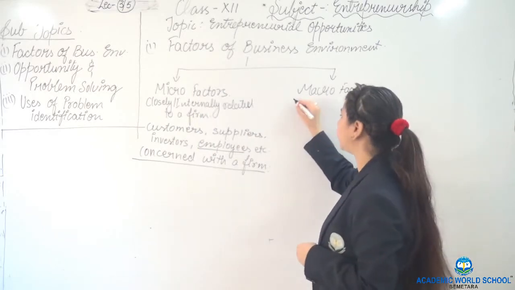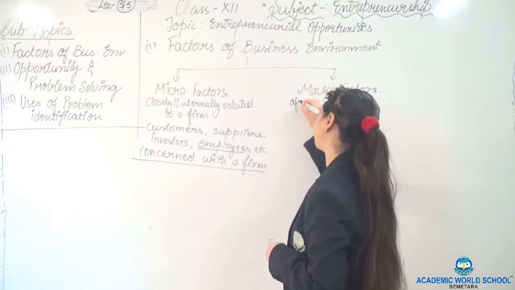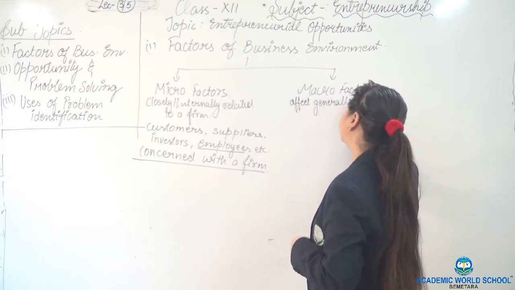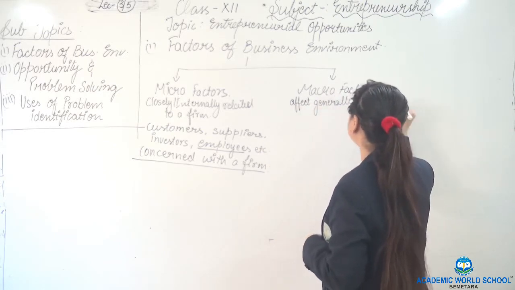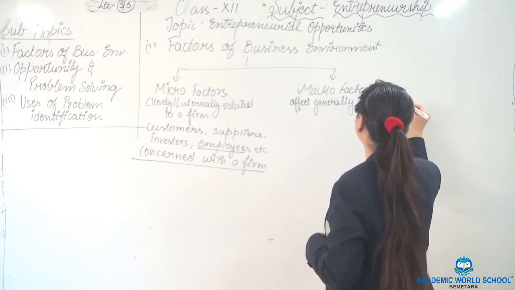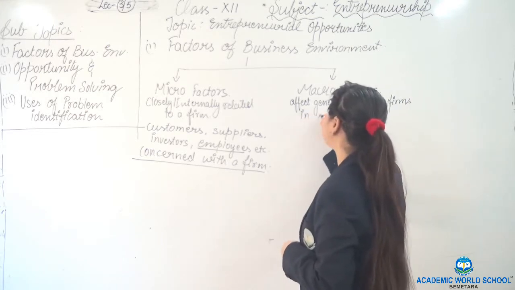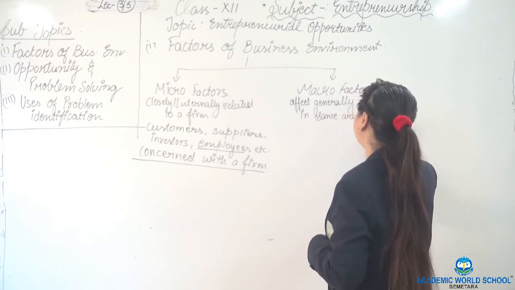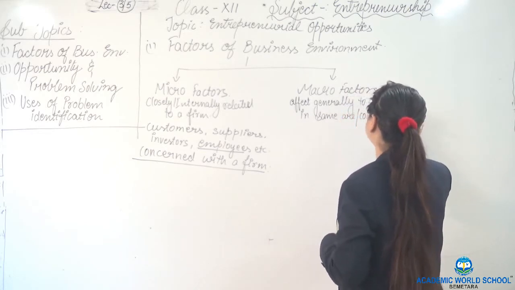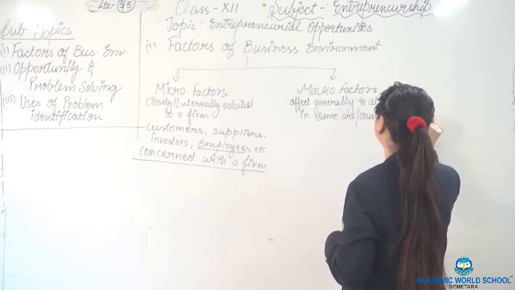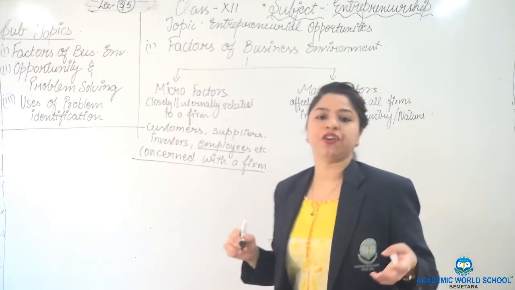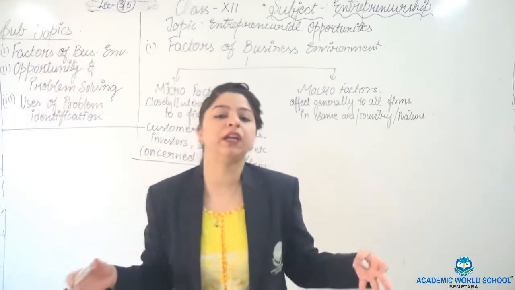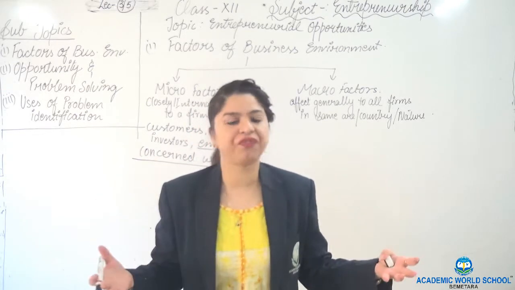And macro factors generally affect all firms in the same area, country or same nature. Same nature of firms means macro factors affect a wide area, a large number of firms, right?